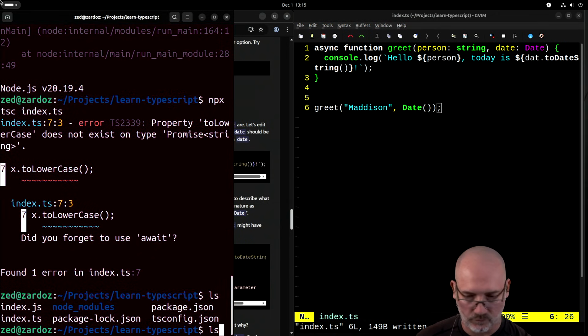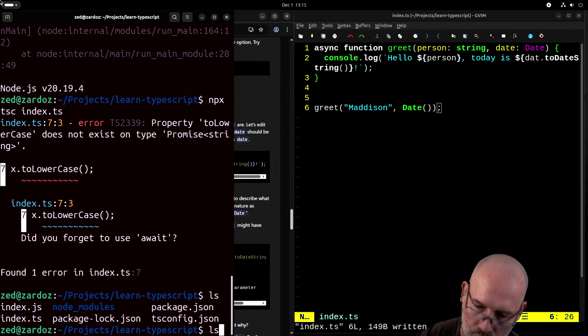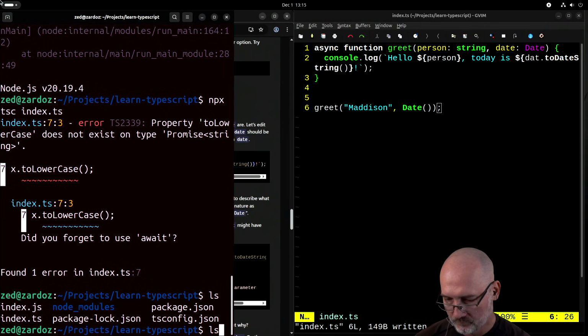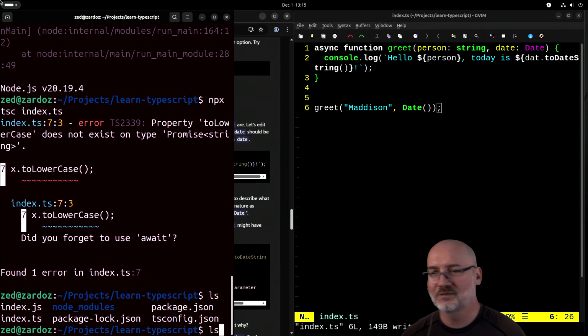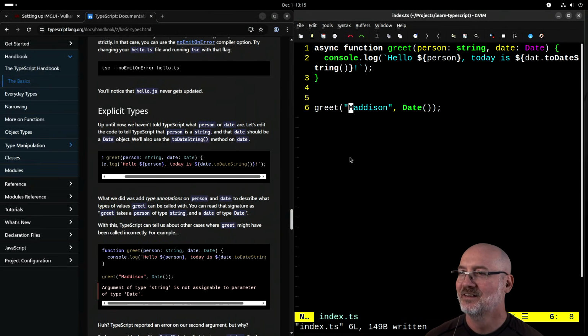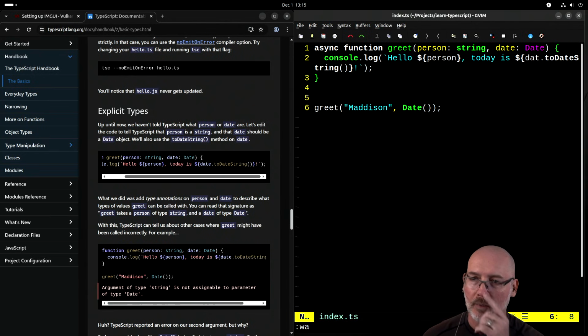Oh, this song is so goddamn annoying. Except Raylan. Async before function. Yes, I eventually found it. Okay, so that's going to tell us about other use cases where greet might have been called incorrectly.